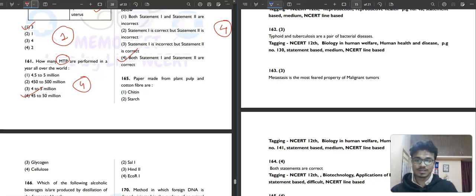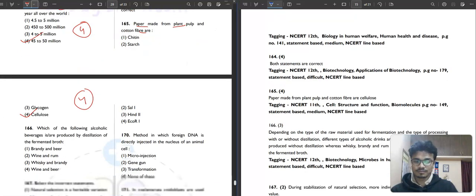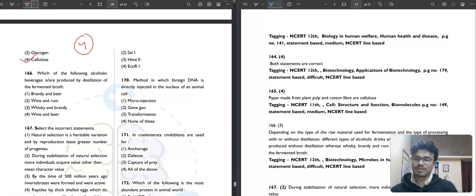This is very serious. Paper made from plant pulp and cotton fiber are what? Paper made from plant pulp and cotton fiber are basically cellulose. So fourth option will be the correct answer. Then question number 166. Which of the following alcoholic beverages are produced by distillation of the fermented broth? It is very simple. That will be your whiskey and brandy. So third option will be your correct answer. Then question number 167.